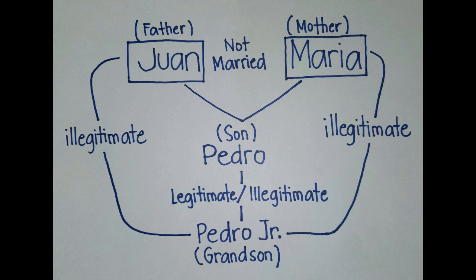Now let's take a look at this diagram to really understand the crime of parricide. One is the father and Maria is the mother, but they are not married and they have a son, Pedro.